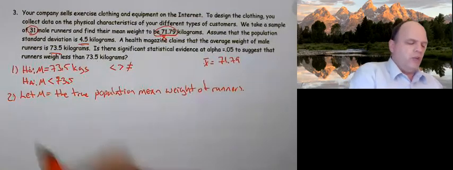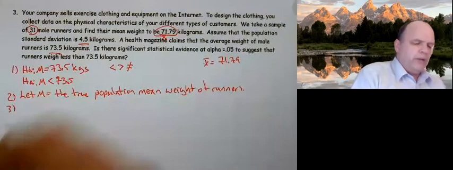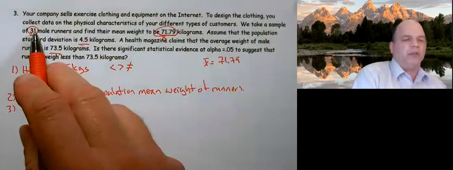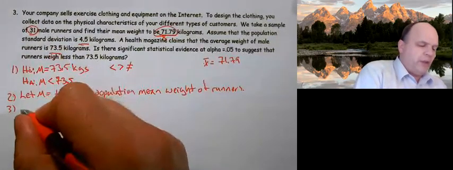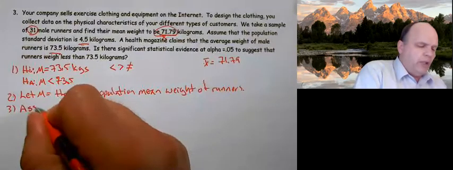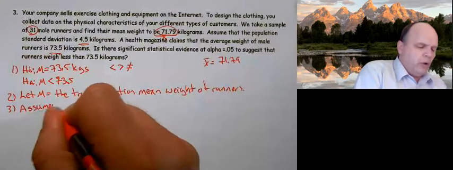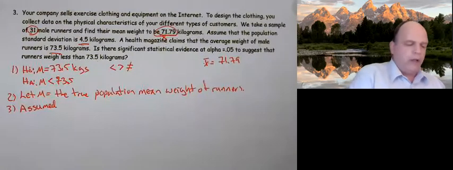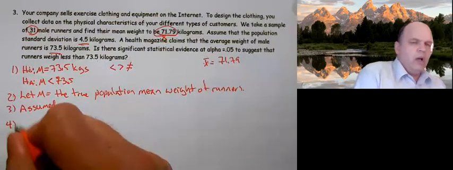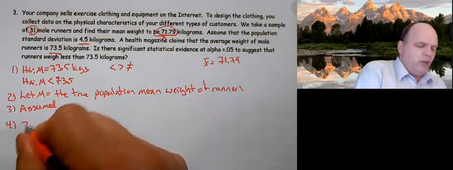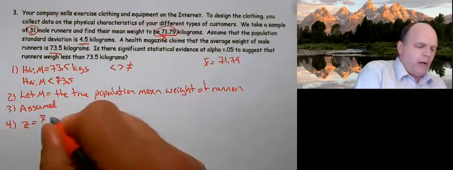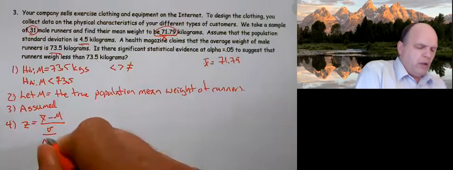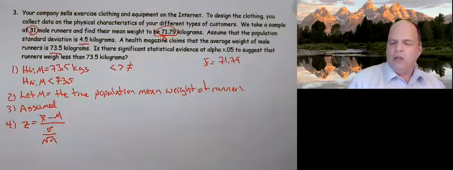Then we need our conditions. Well, they took a random sample. We know that we have a sample size 31 or larger, so it's normal by central limit theorem. But for this class, all we need to do is write assumed. The next thing we need to do, number 4, is to write our equation. So our equation is Z equals X bar minus mu over sigma divided by the square root of n.